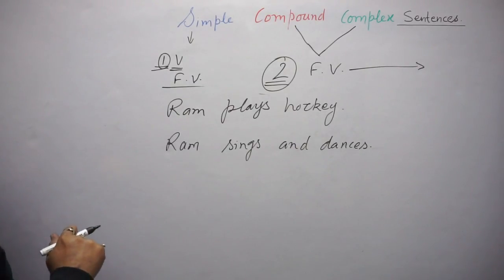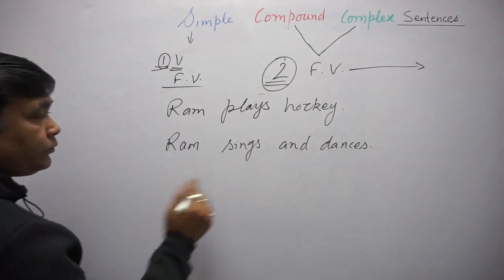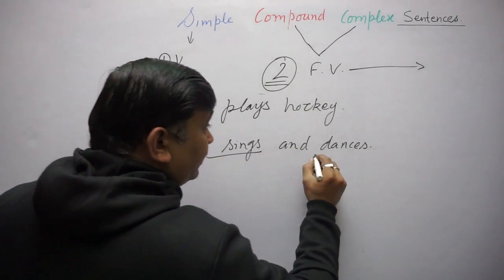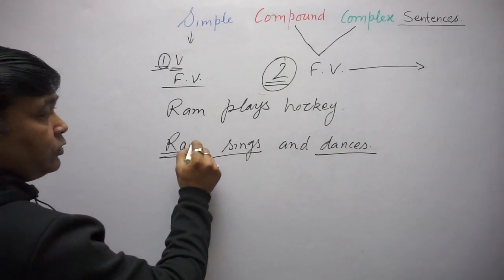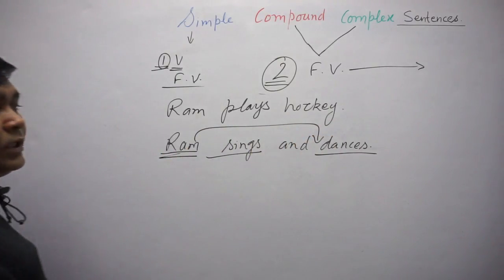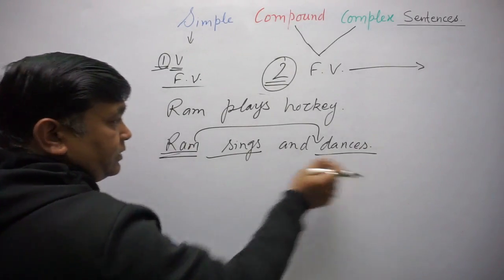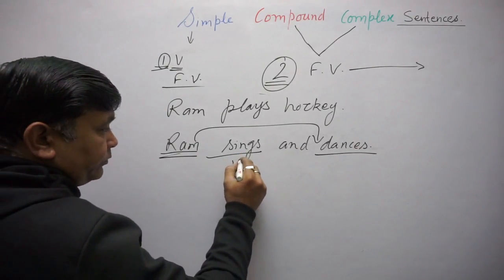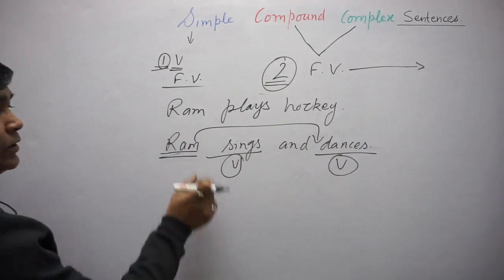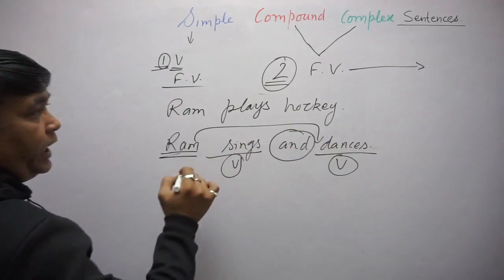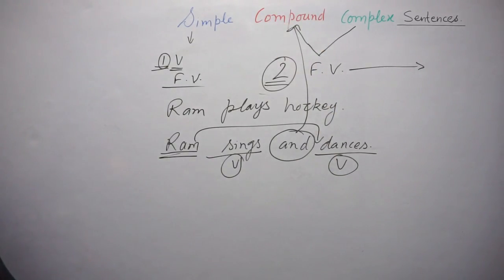Now look, in this sentence, sings and dances, the subject is only Ram, so this subject works here also: Ram sings and Ram dances. One finite verb and another verb, two verbs joined with a coordinate conjunction, so it is a compound sentence.